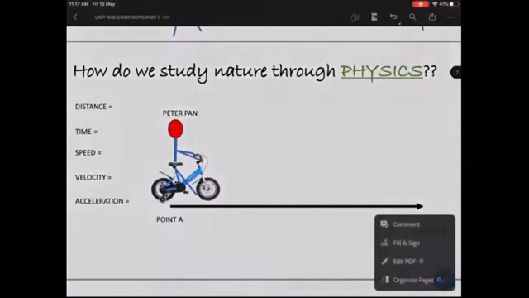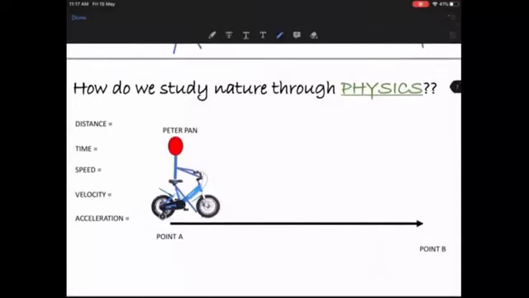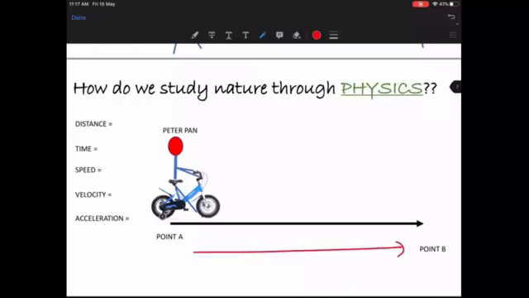For that, let's take an example. We have our friend here, Peter Pan, and his mom asked him to go to the market and buy some apples, 2 kgs of apples, let's say. So now Peter Pan starts from his home and has to reach the market in order to buy the apples. He decides to take his bicycle.